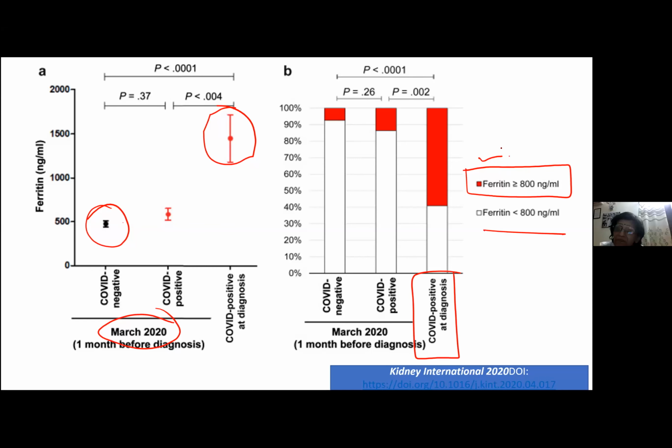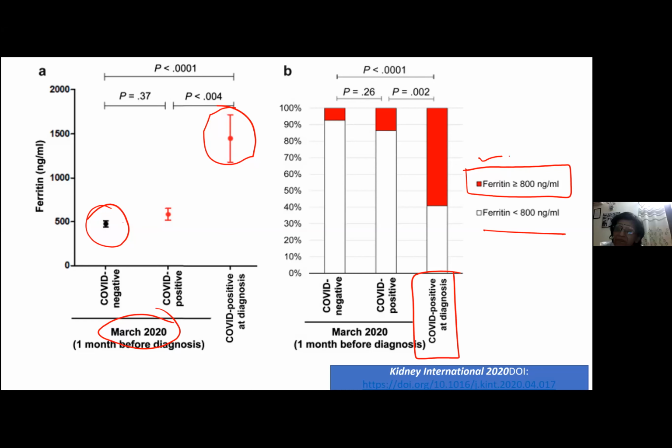That is what the study says: whenever a hemodialysis patient suddenly presents with very, very high levels of ferritin, they start suspecting COVID in them, even without symptoms, and send them for investigation. This was one of the very beautiful studies which I came across, and ferritin is therefore a very good marker which correlates with your cytokine storm.